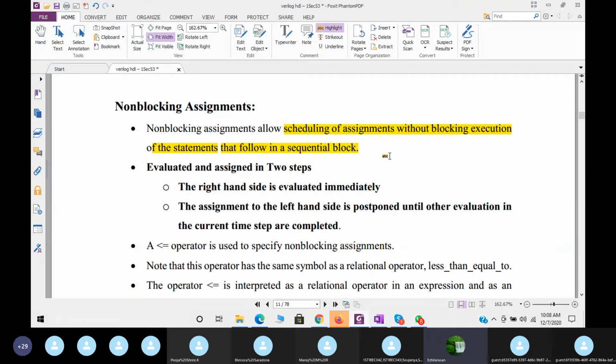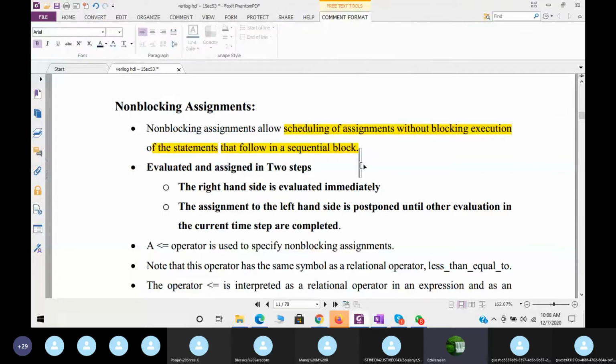So it will be evaluated and assigned in 2 steps in non-blocking assignments normally. For example, y less than or equal to A plus B. See, this is an example of a non-blocking assignment. Now it will be evaluated and assigned in 2 steps. The right hand side is evaluated immediately. The assignment to the left hand side is postponed until other evaluations in the current time step are completed.